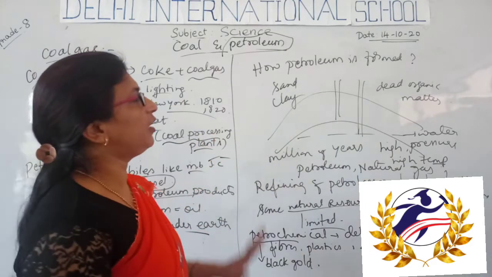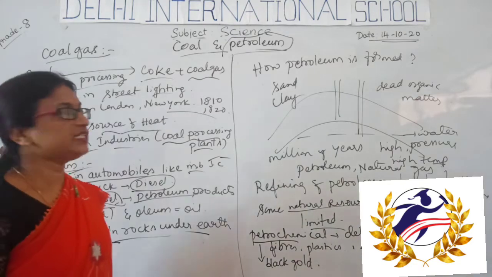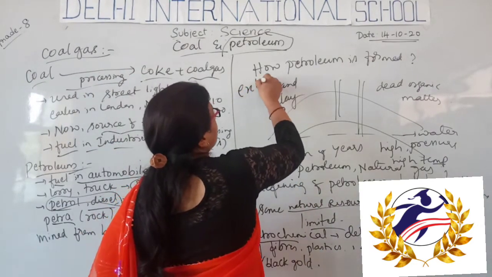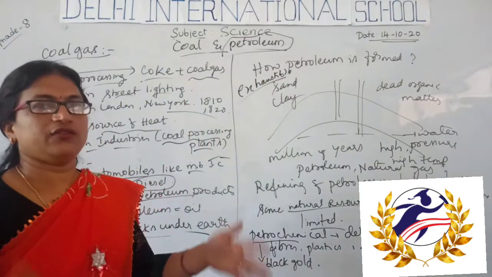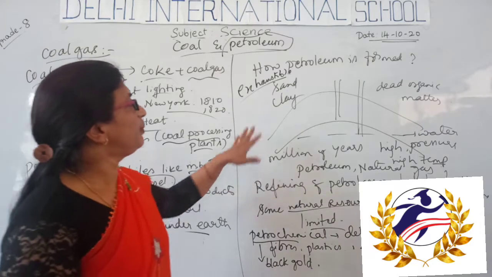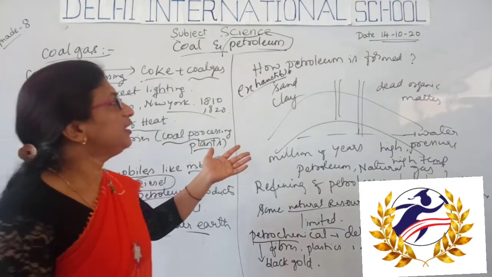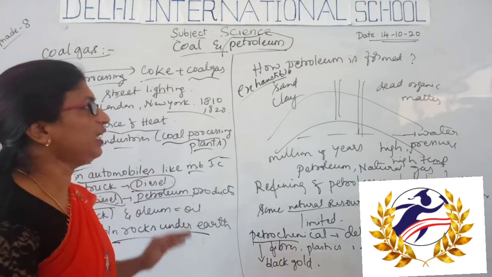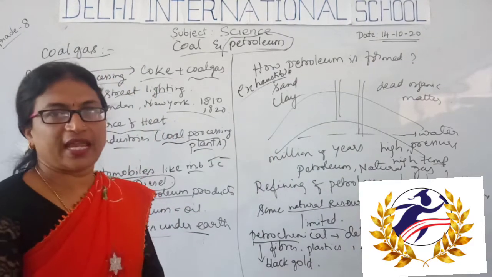So how is petroleum formed in nature? These are all natural resources, but they are exhaustible natural resources. They will be exhausted after some many years if they are not wisely and properly used.